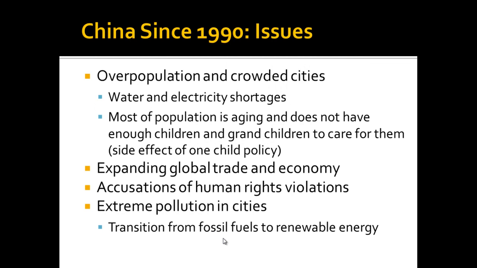All right. So since 1990, some issues that have faced China. All right. One of the big issues in China is the overpopulation and the crowded cities. China has been a huge force in world politics in the last 25 years, and overpopulation has been one of the big issues that they've had to deal with. Water and electricity shortage. A lot of the population is getting older and does not have a support system because of the one-child policy. All right. You're also going to see